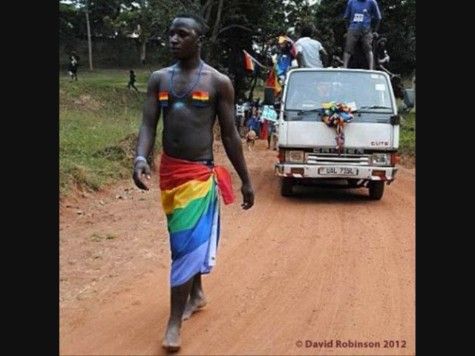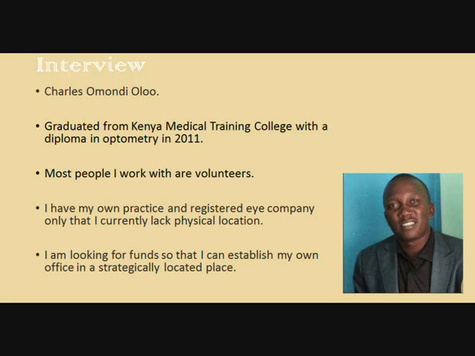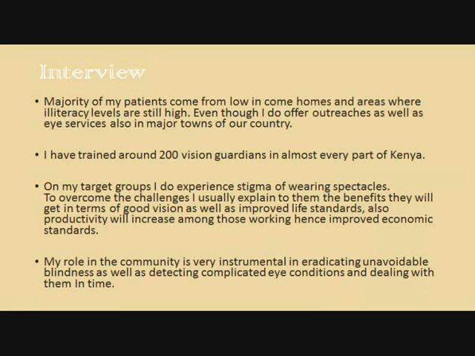Homosexuality is largely considered to be taboo and repugnant to the cultural values and morality of Kenya. Sexual relationships between people of the same sex are illegal in Kenya and can carry a prison sentence up to 21 years.